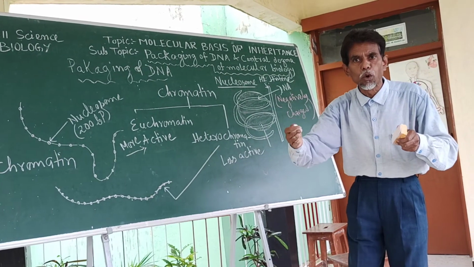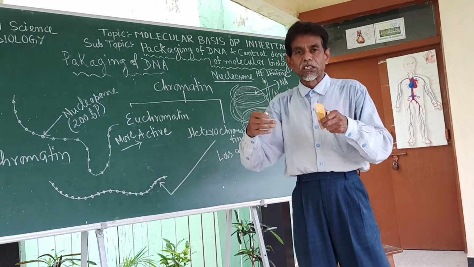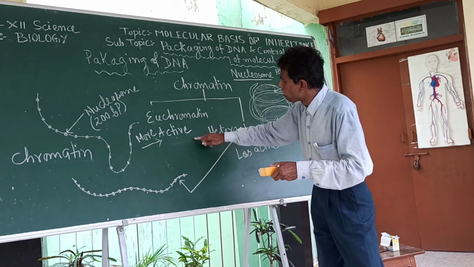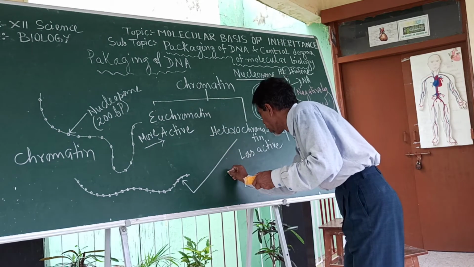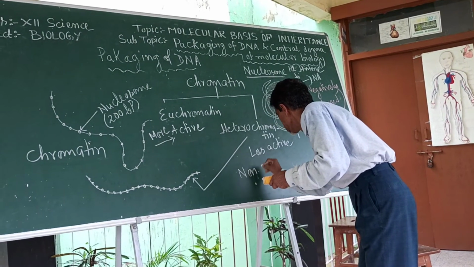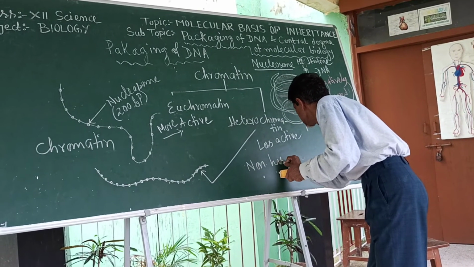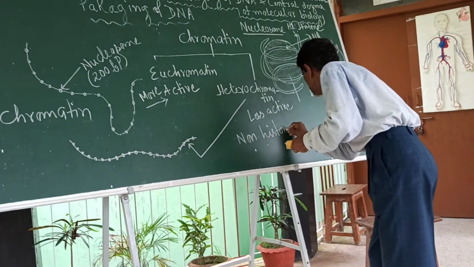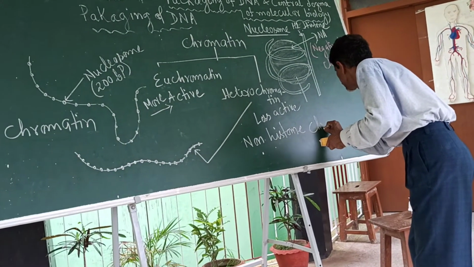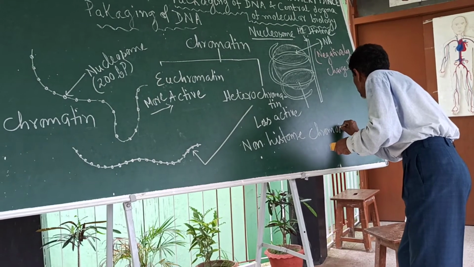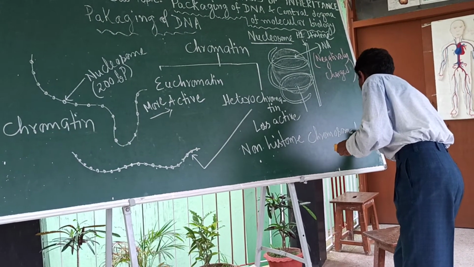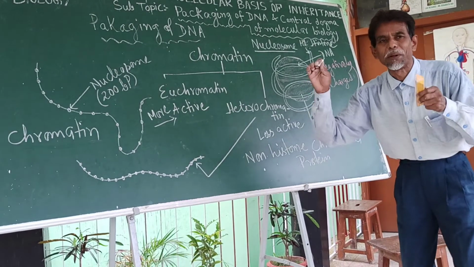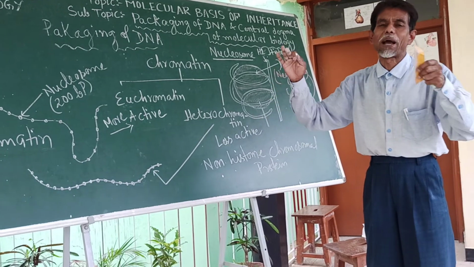One thing more: while packaging is taking place, apart from the histone protein, some non-histone chromosomal proteins are also present, which help for this packaging.